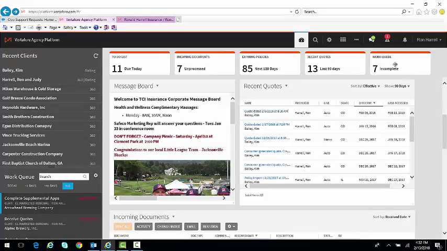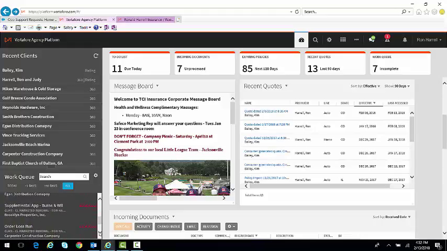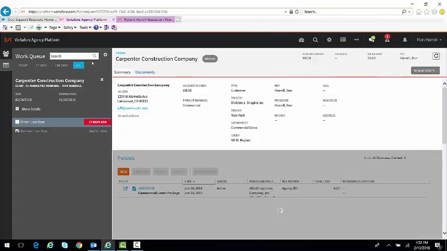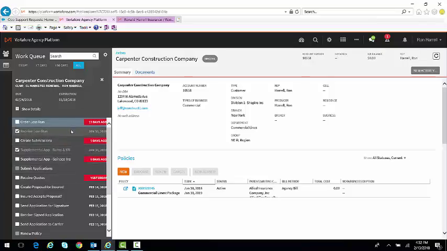The last item we'll talk about here just for one quick second is the work queue. And this was the ability for the system to show you the items of work that are in progress down here on the lower left-hand side of the screen. And I can click on any one of these and go out to that client's file, Carpenter Construction Company in this case, and I can see what are the items that are due, what are the items that are past due, and again, items that might be coming up on future dates. This is the workflow that the agency can customize virtually any way that they want and be able to track all of the work in progress that's being done at the agency CSR level.